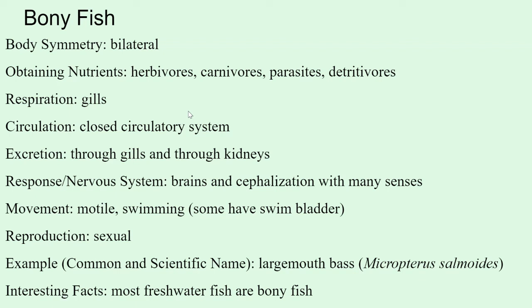Most of them have brains and cephalization with many senses, just like the sharks and rays have many senses, so do fish. They are motile, and they can swim. Again, some have a swim bladder to help them float. They reproduce sexually. And an example is a largemouth bass. And fun fact, most freshwater fish are bony fish. There are not many cartilaginous freshwater fish.